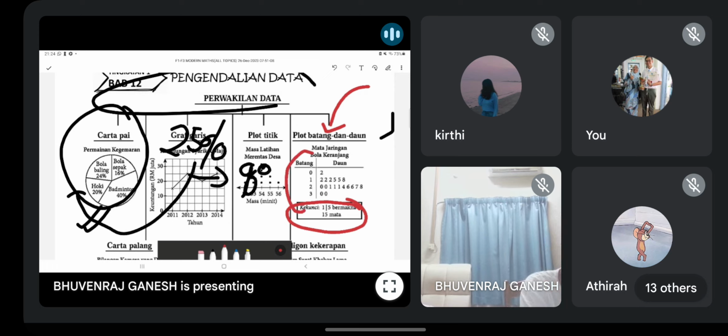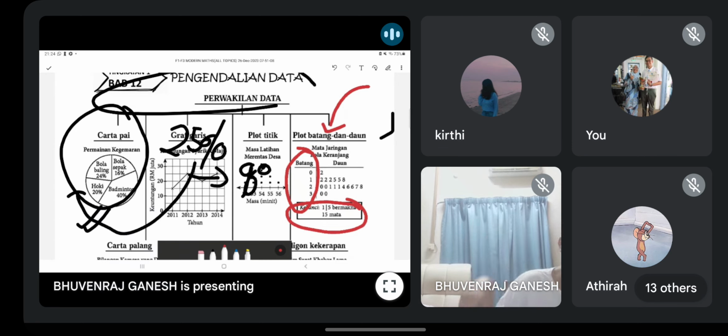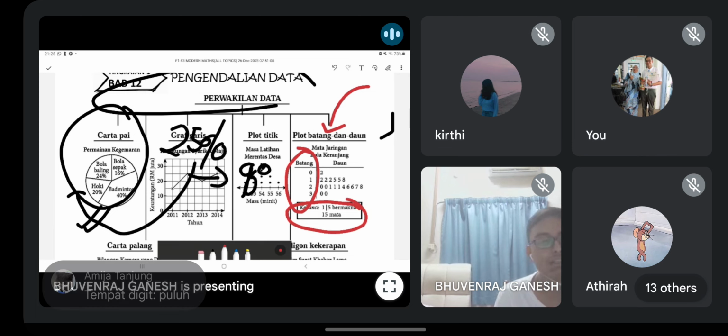Alright, and this one, can anyone tell me what is the condition for all the numbers in the stem? Apa keadaan dia? Does anyone remember? What do you mean by 10? Yeah, small to big, correct? Yes, 1 digit. No decimal, no fraction. Tak boleh perpuluhan atau pecahan dalam batang. Only integer. Hanya integer saja, remember. Okay, sometimes the data boleh bagi perpuluhan. They can give you decimal, but you must find a way to only have integer in your stem, or else wrong. Okay, so this is one of the things you all must know.